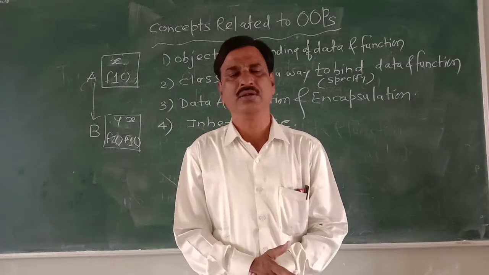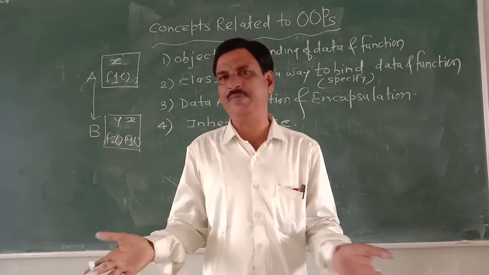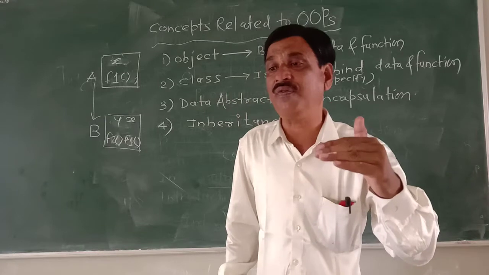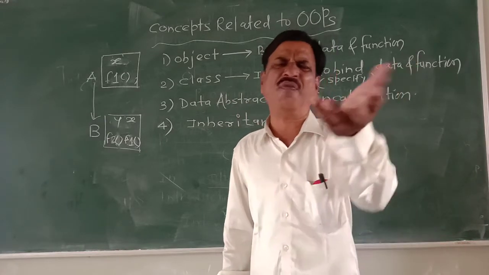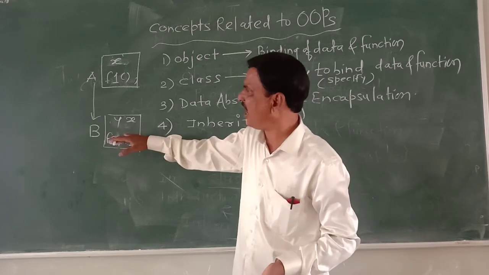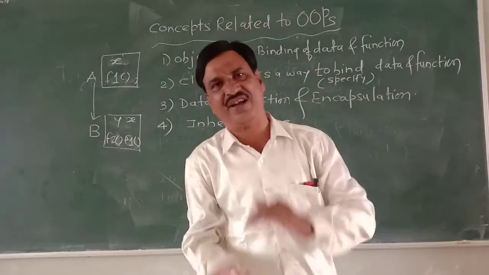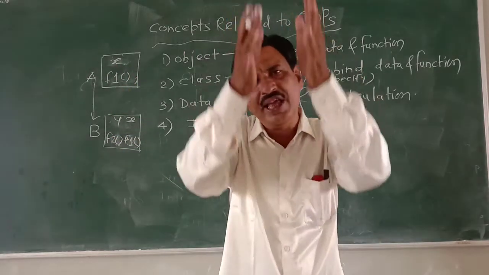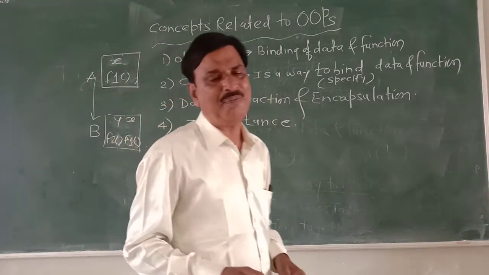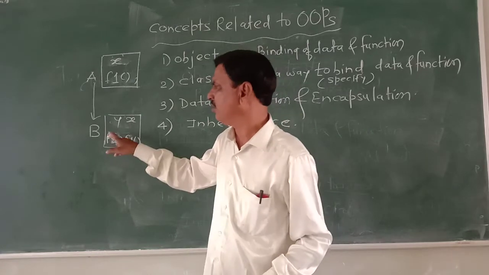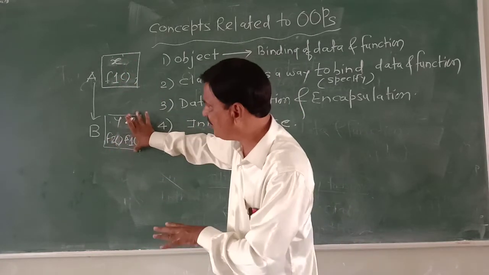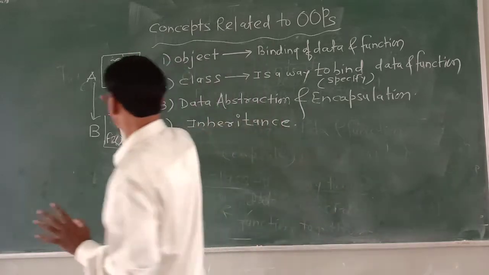Property meaning may be money or any other things. Similarly, the property of an object is simply data and function. So one object is acquiring the property of another object. How? Inheritance. So in C++, inheritance stands for acquiring the property of another object.